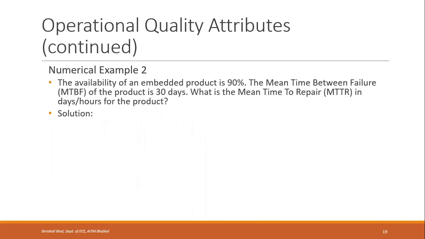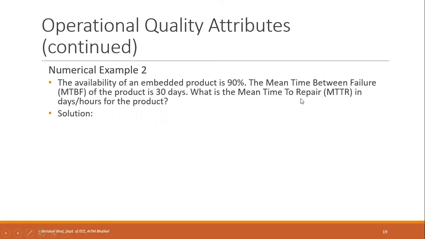There is another example where availability is given. Availability of an embedded product is 90%. The mean time between failure of the product is 30 days. Then what is the mean time to repair in days or hours for the product? So you have been given the availability, that is 90% or 0.9, and MTBF is given as 30 days. You are asked to find the mean time to repair.